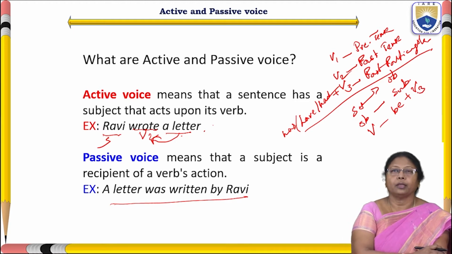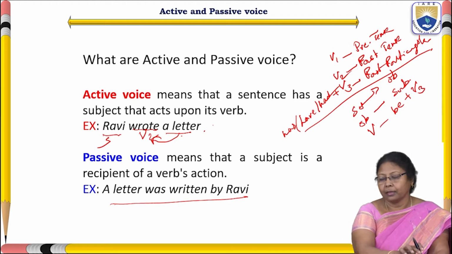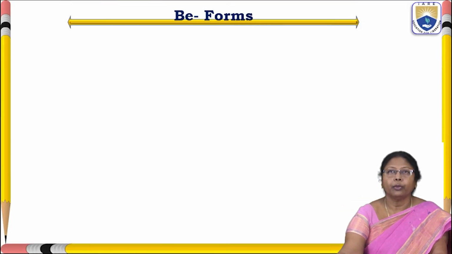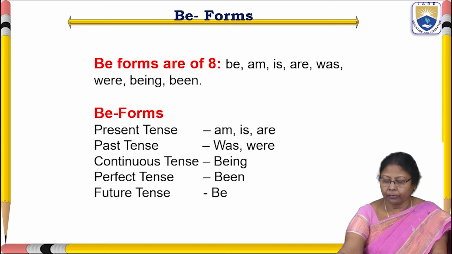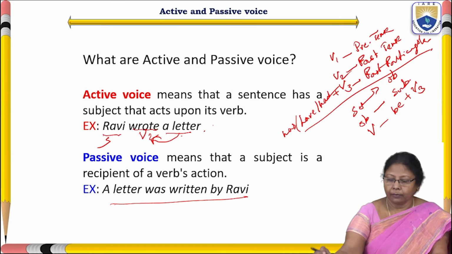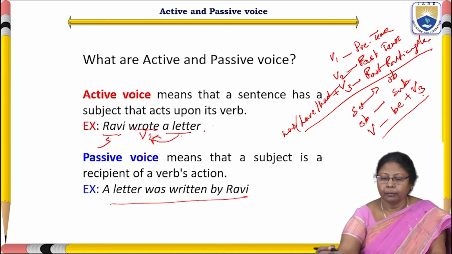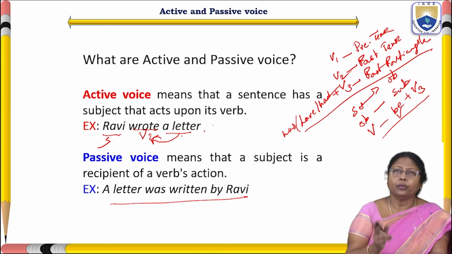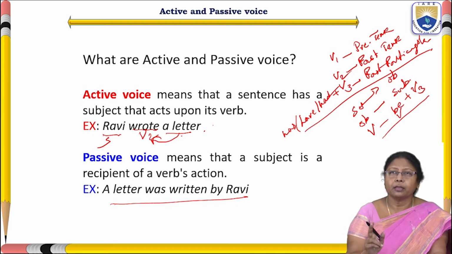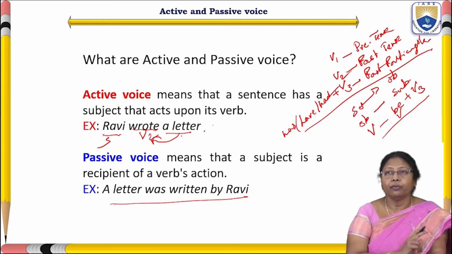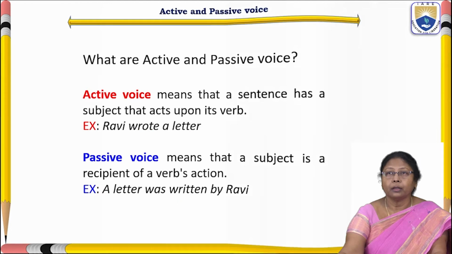This is the change. As I have written in the previous slide, the verb will become be plus V3. What are the be forms? Before we go for the change of active voice into passive voice and passive into active voice, we have to know what the be forms are. So let us go to the be forms here.